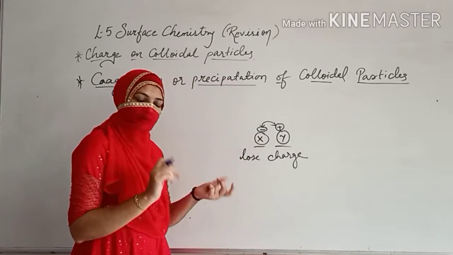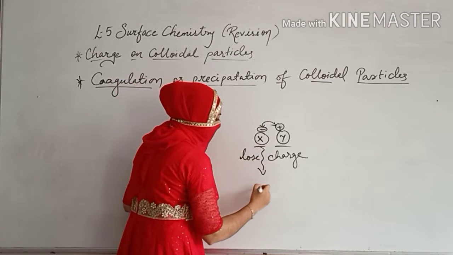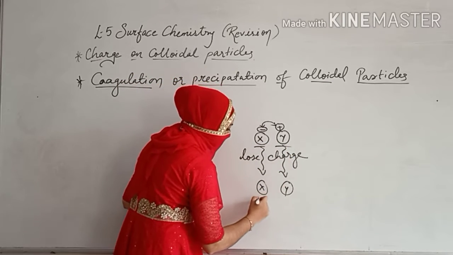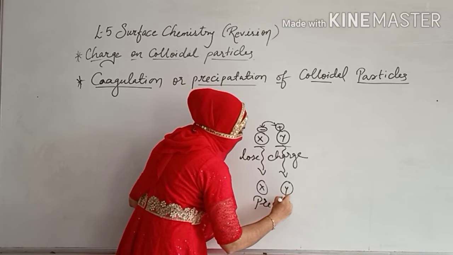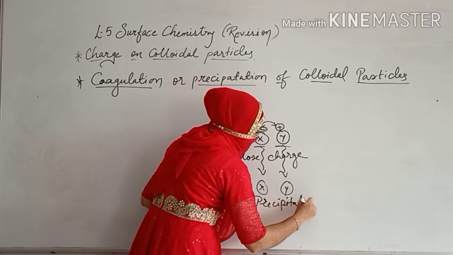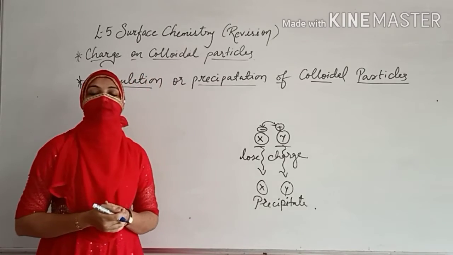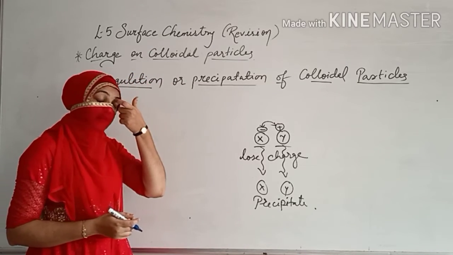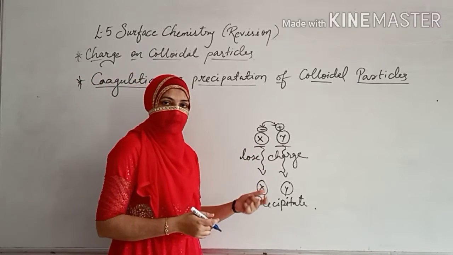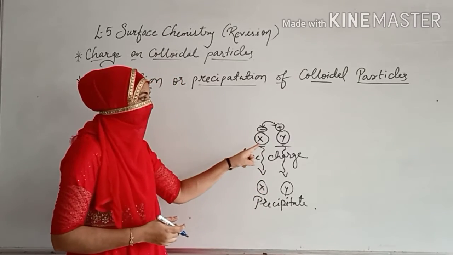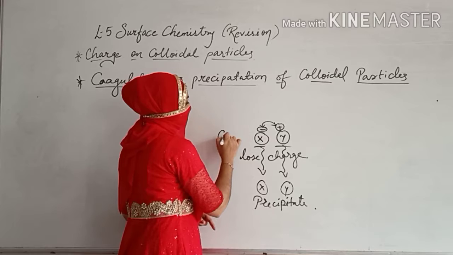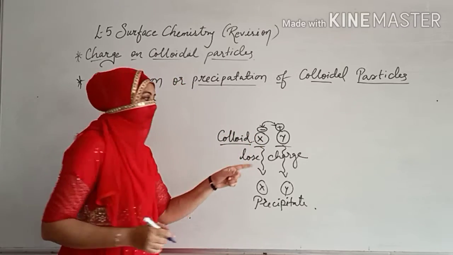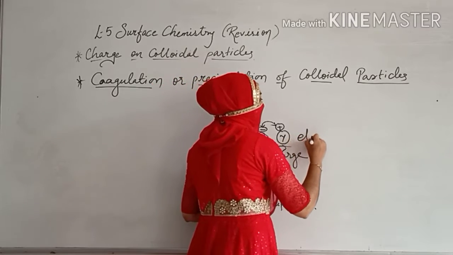These two are going to lose charge. When they lose the charge, X will come out simply. Similarly, Y will come out simply. These are precipitate. So these are also called the coagulation. So dear students, there are certain reasons. As we can say, the first reason is that this is your one particular colloid. X is your colloid. But what is Y?